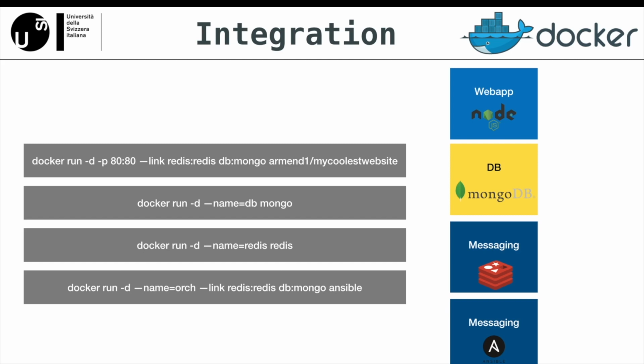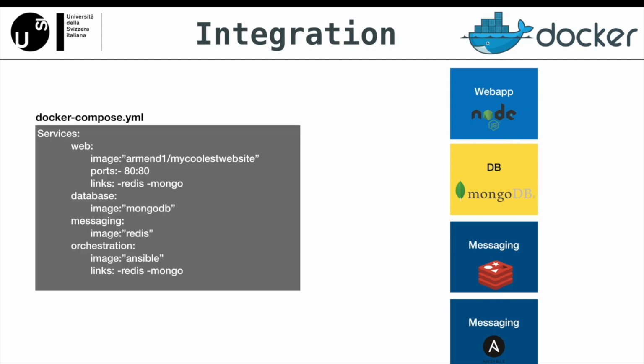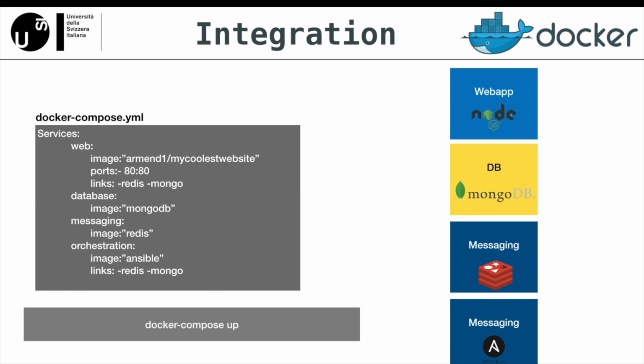A better way to do this is put them all in a Docker Compose, which is a tool for defining and running multi-container Docker applications. We configure it in a .yaml file, like this, by specifying the images and the connections. And to make the application run, we simply run docker compose up, and we are good to go. This obviously is more difficult in practice, but to go into the details, it's out of the scope of this demo.